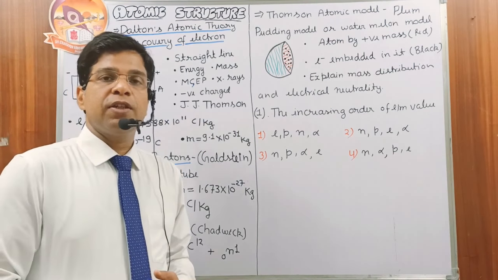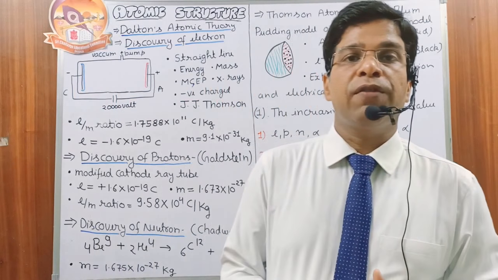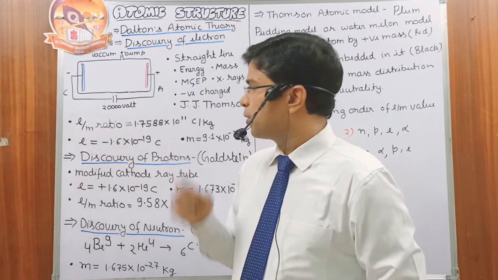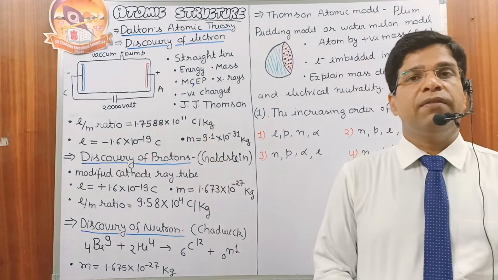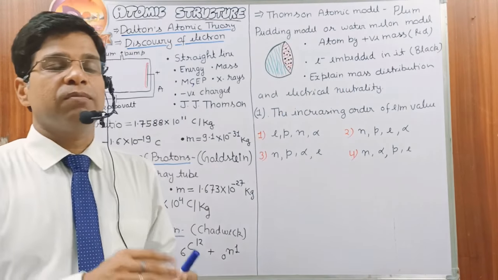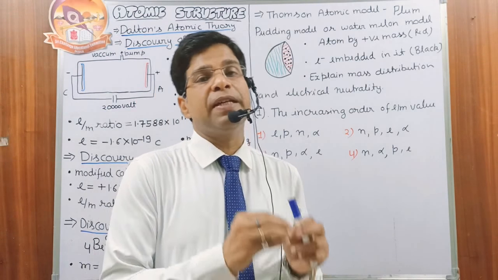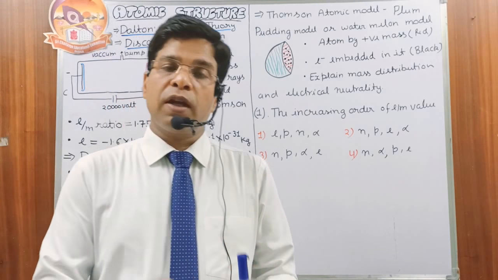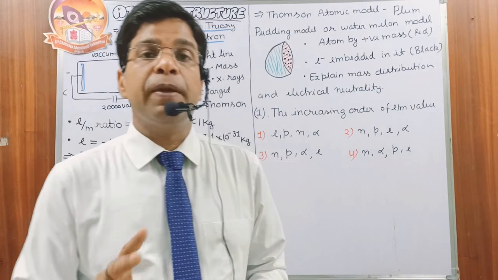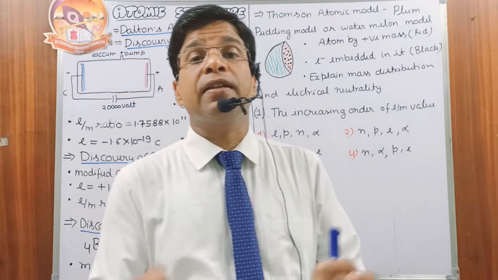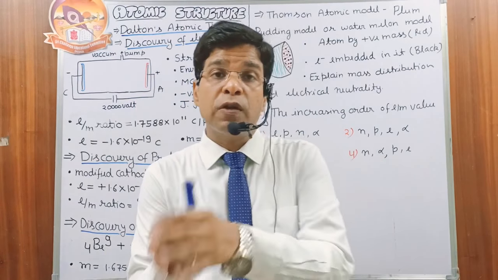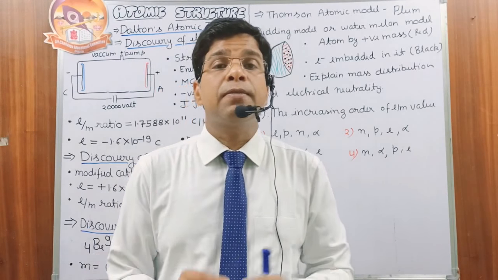Discovery of the electron: credit for the discovery of the electron goes to the scientist J.J. Thomson. J.J. Thomson performed the same experiment with a modified cathode ray tube, and found that the e/m ratio of the cathode rays is 1.7588 × 10^11 coulomb per kg, and this ratio was independent of the identity of the gas. Means if we place any gas, this ratio remains the same. Any gas ejects the same particle. He concluded this must be a fundamental particle of any substance because it is present in every gas, and he called this particle the electron.